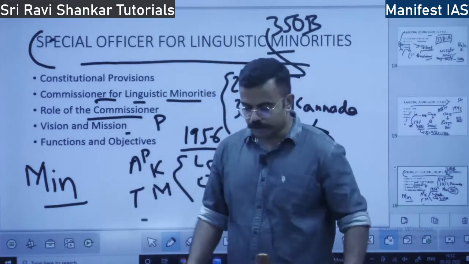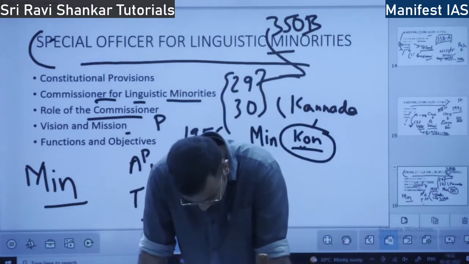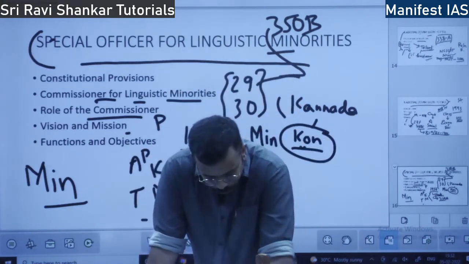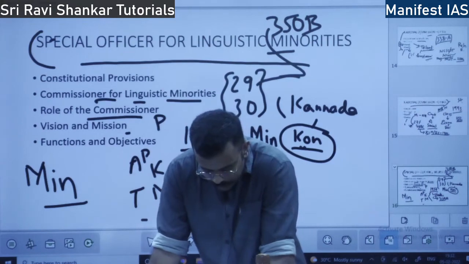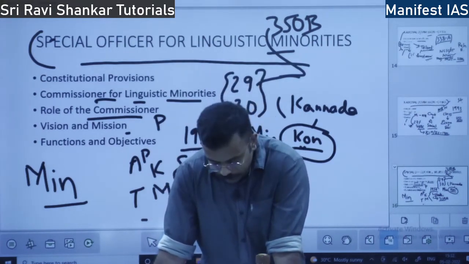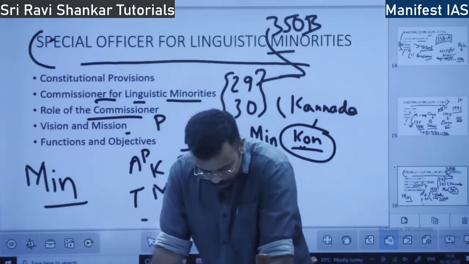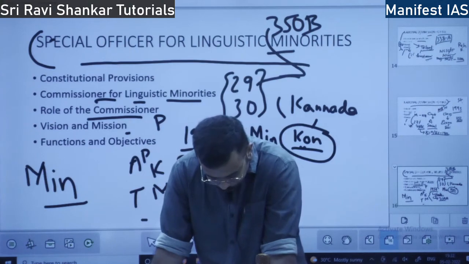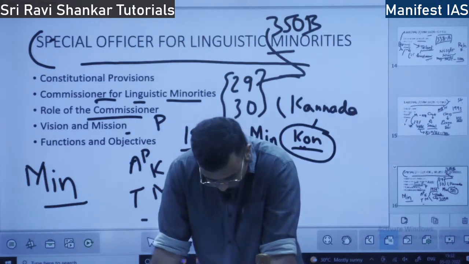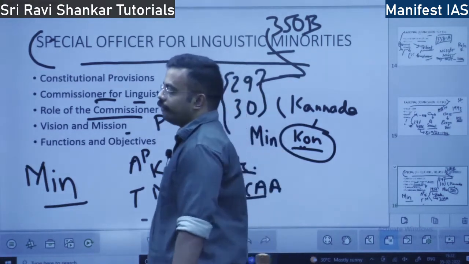Vision is the long-term goal; mission is day-to-day implementation. The vision is to strengthen the constitutional safeguards for linguistic minorities. The mission is to provide equal opportunities and inclusive development.